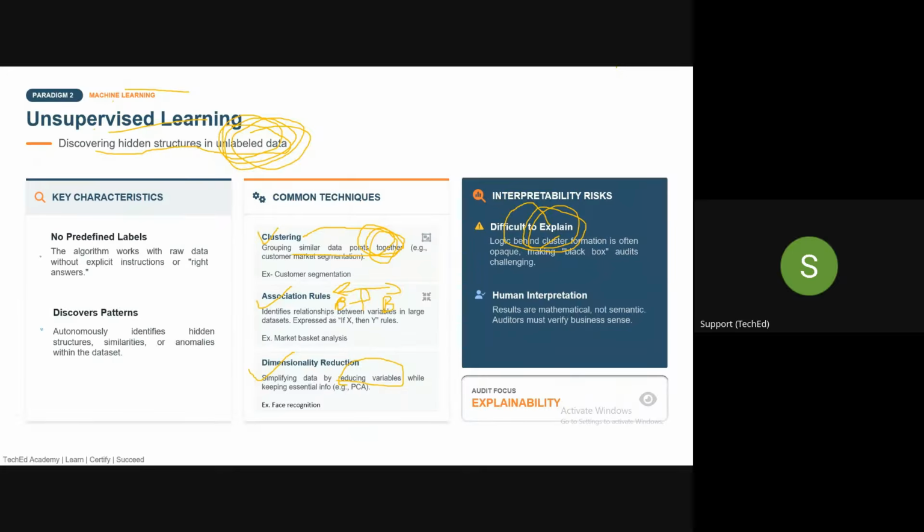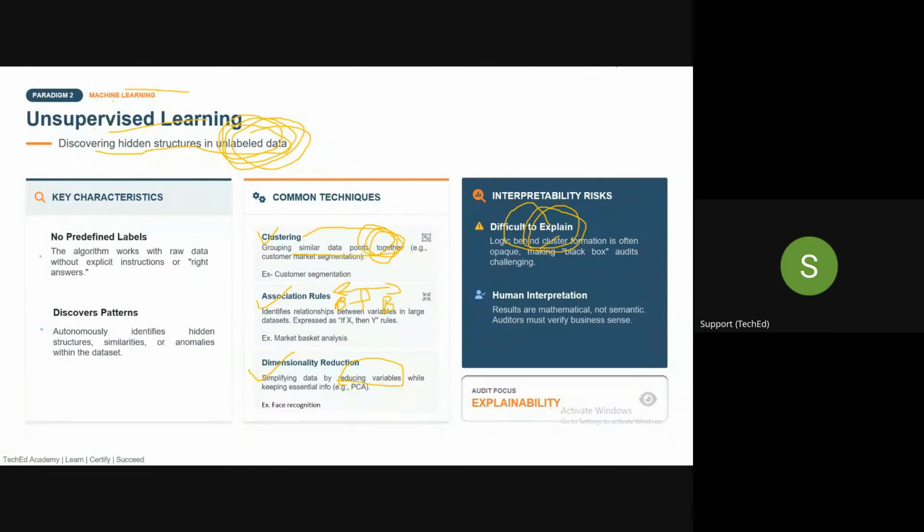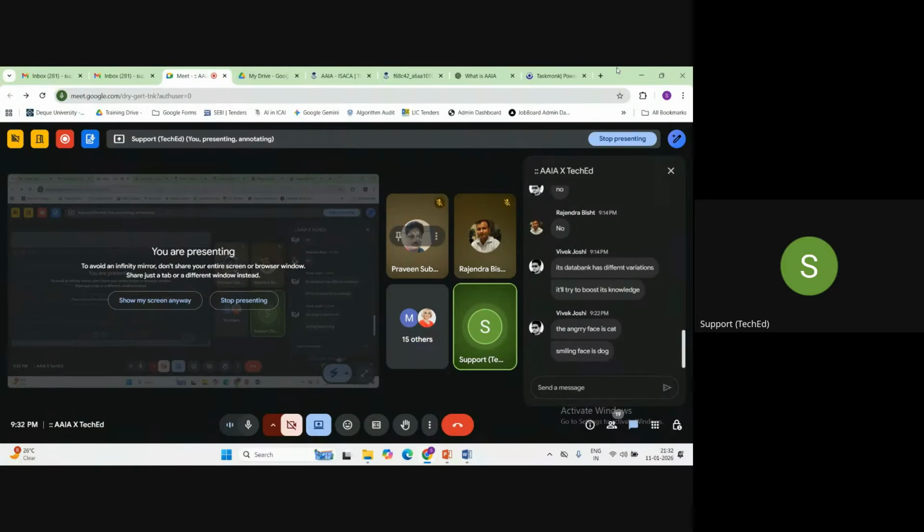But in unsupervised learning, the risk is what? It has a lack of explainability. It will also require human interpretation. You need to verify the output, whether it is correct or not. So human in the loop is very important to ensure accuracy and reliability. So that is called unsupervised learning. Clear, guys? Supervised versus unsupervised is clear to everyone.